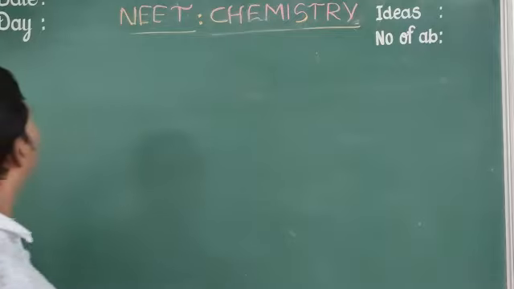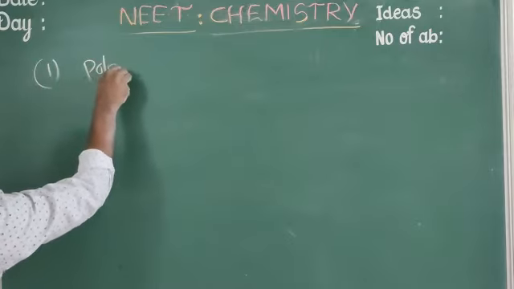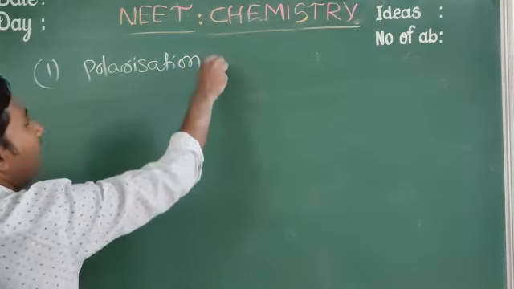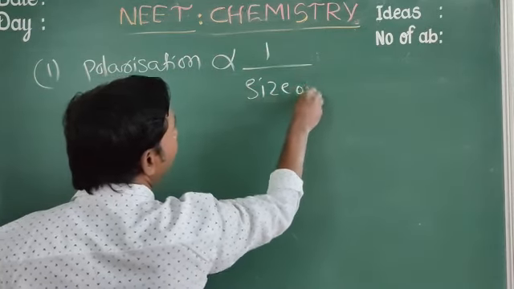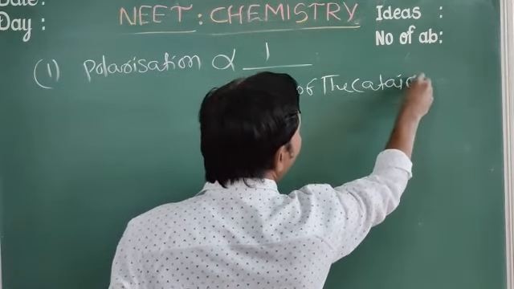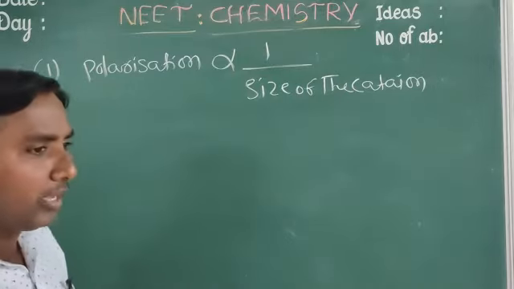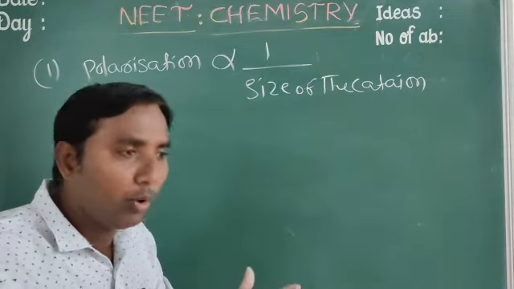Right. First one, polarization is inversely proportional to the size of the cation. Because polarization means covalent nature in an ionic compound.